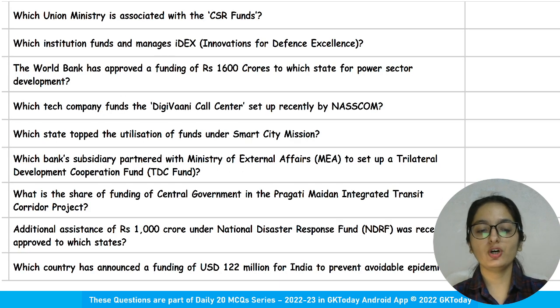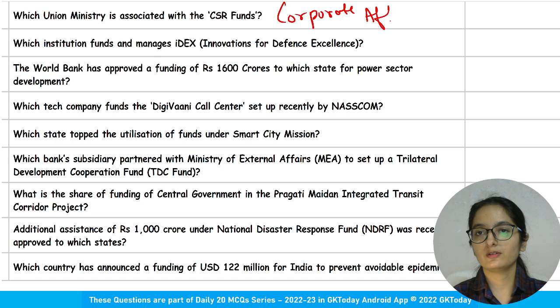And then comes your revision category. The very first question: which union ministry is associated with CSR funds? The name of the ministry is Ministry of Corporate Affairs. Second question is your homework.